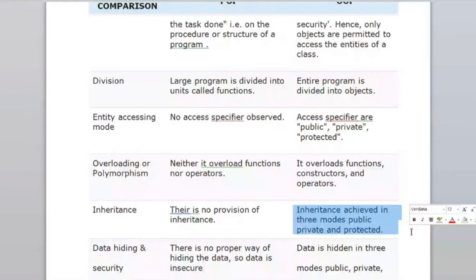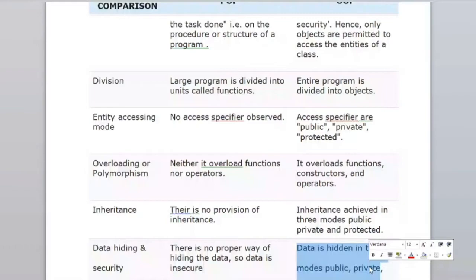The next point is that there is no proper way of hiding the data in procedure-oriented programming, so data is insecure. But in object-oriented programming, data is more secure because we are providing access specifiers: public, private, and protected. If you make data public, it is accessible throughout the program. Clear? If you make it private, only limited access will be given. Protected means similar to limited access.